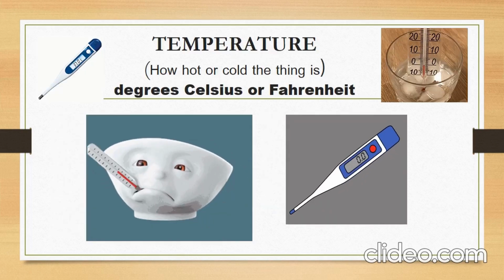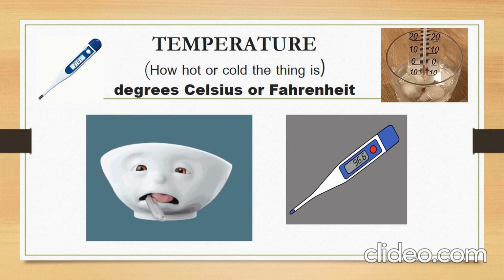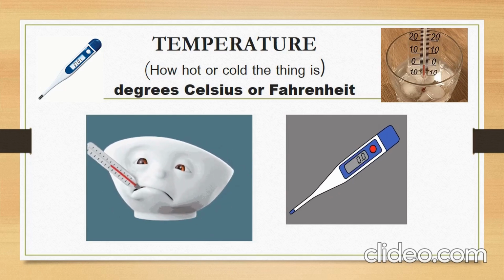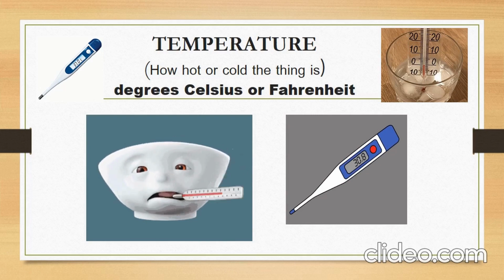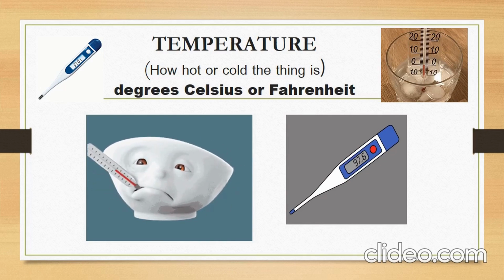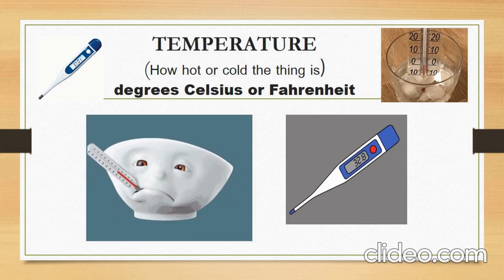Temperature tells us how hot or cold a thing is. A hot thing has a higher temperature than a cold one. We measure temperature with a thermometer. Digital thermometers are also available nowadays. We measure temperature in degrees Celsius or Fahrenheit.